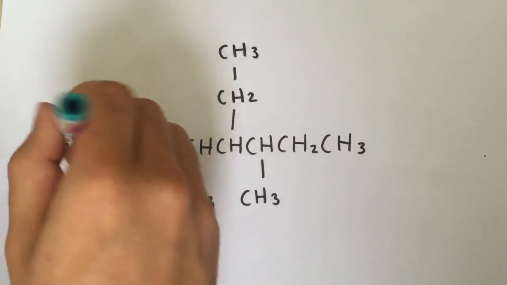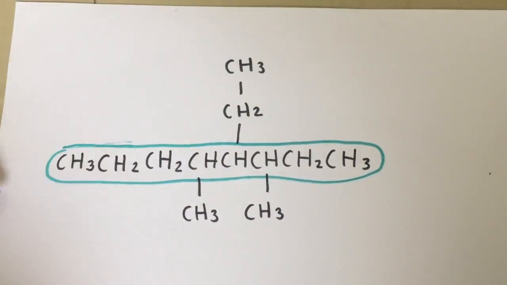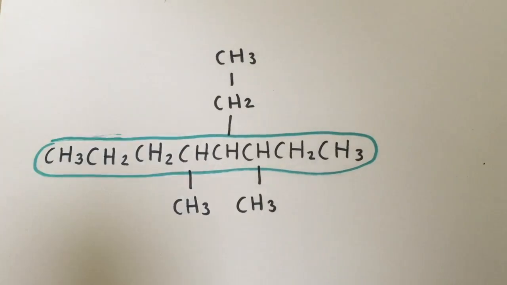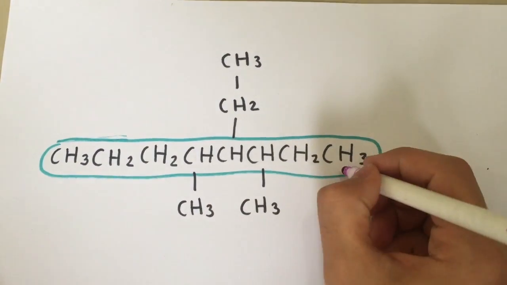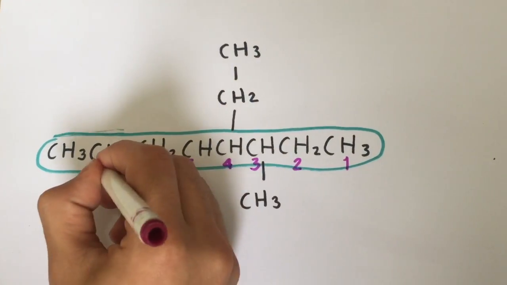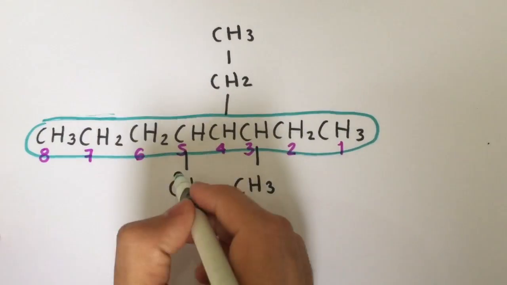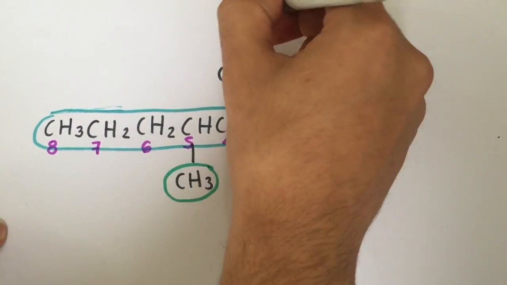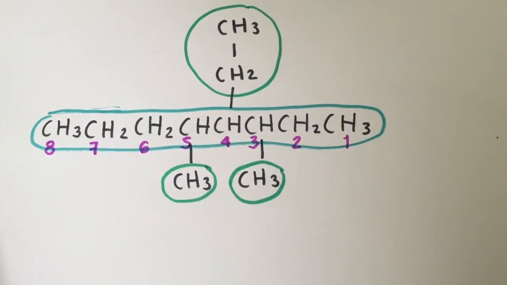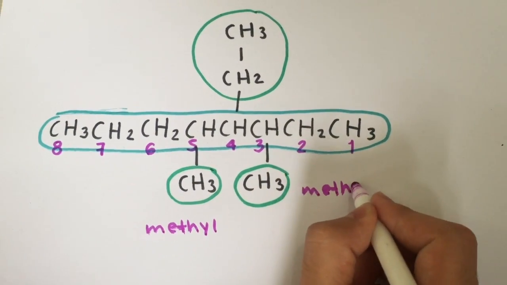bonds are single. Naming rules for alkanes. First, identify the longest possible carbon chain. That will be the parent chain. Second, number the carbons starting from the end closest to a substituent. Now, identify the substituents as methyl, ethyl, propyl, isopropyl, etc., depending on the number of carbons.